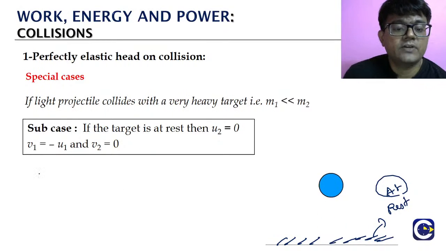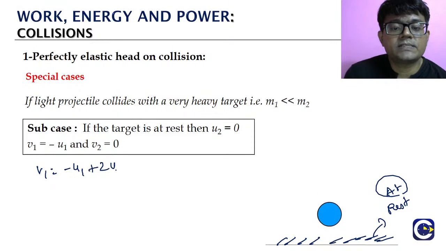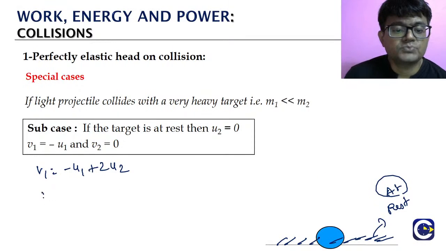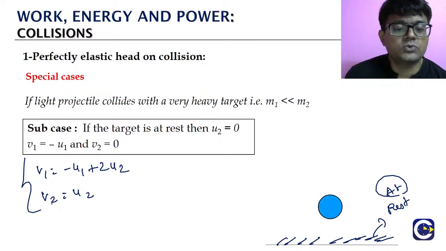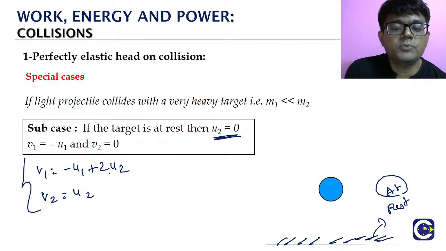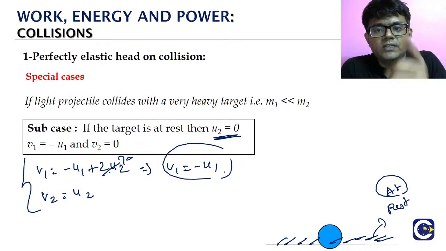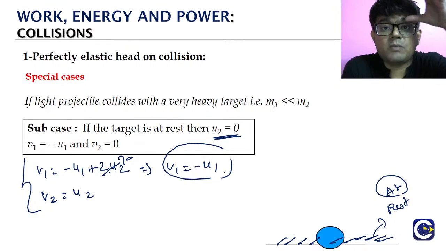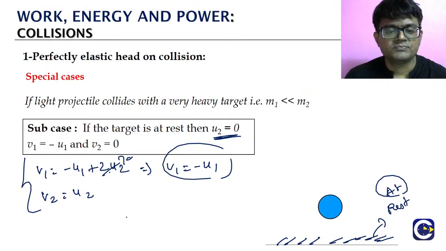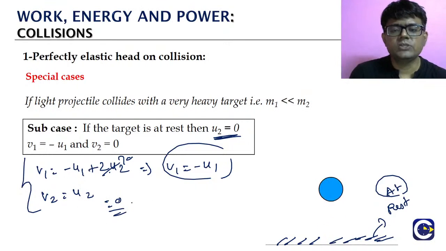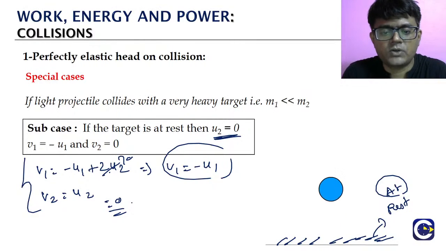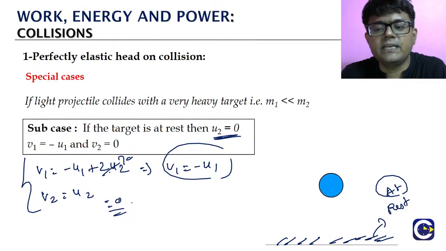What are the formulas we have? v1 is equal to minus u1 plus 2 u2. v2 is equal to u2. These are the two things we have got, right? Here look at this. u2 is 0. If you put u2 is 0, what we will get? v1 is equal to minus u1. Means after the collision, the ball will bounce back with the same amount of speed but in reverse direction. And of course, since u2 is 0, v2 also will be 0. After collision also, the ground will not get any velocity.